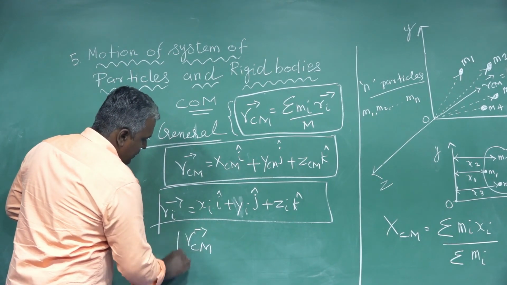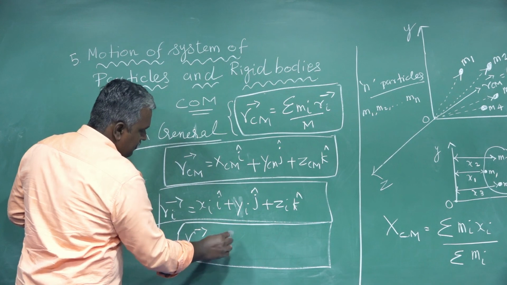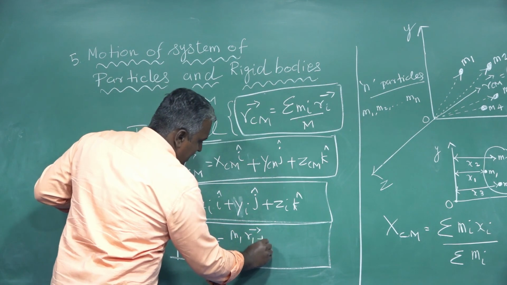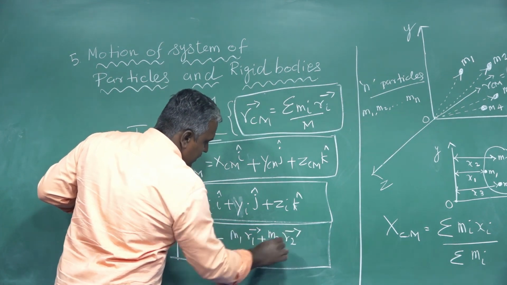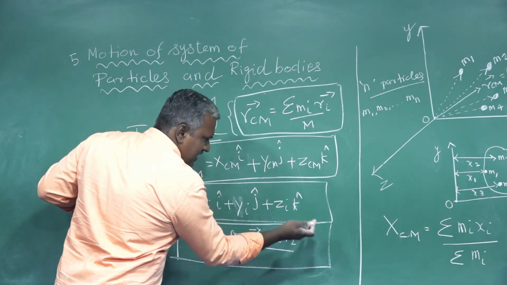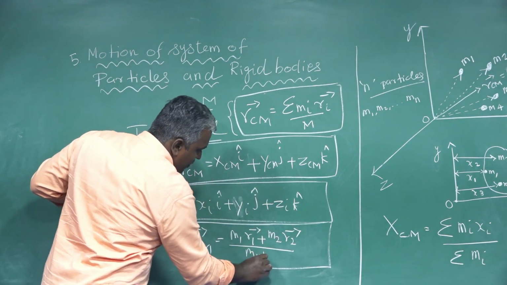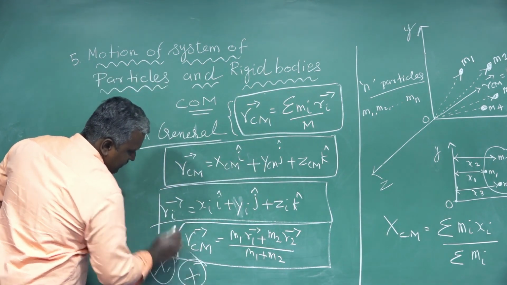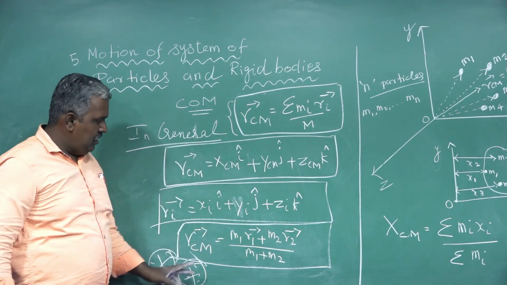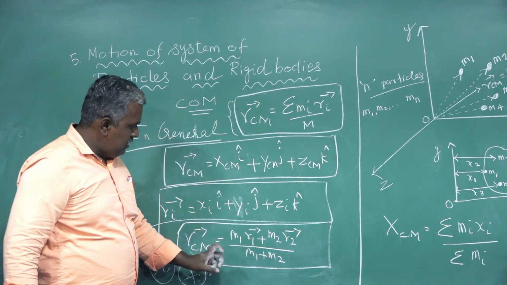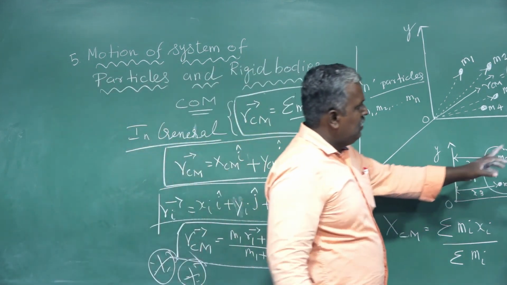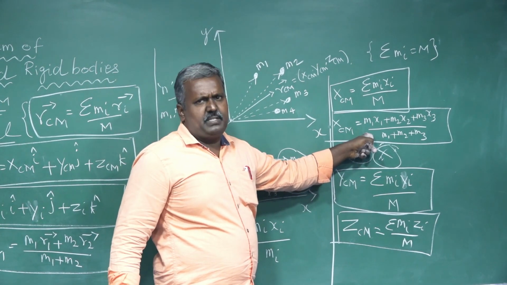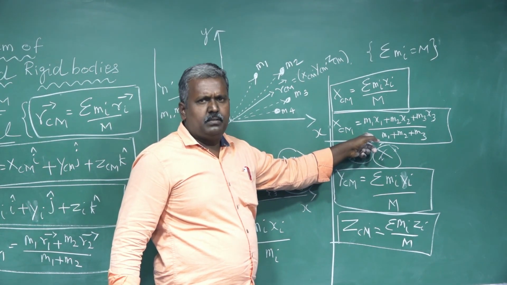RCM vector is equal to M1 R1 vector plus M2 R2 vector plus M3 R3 vector, also, no problem, by M1 plus M2 and so on. These two formulas are very important. Keep it in mind. Clear?